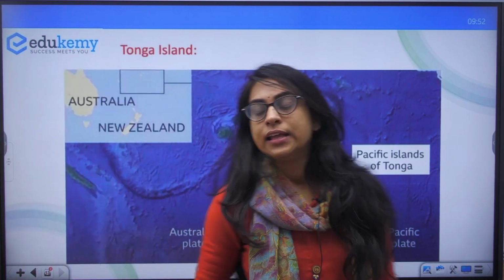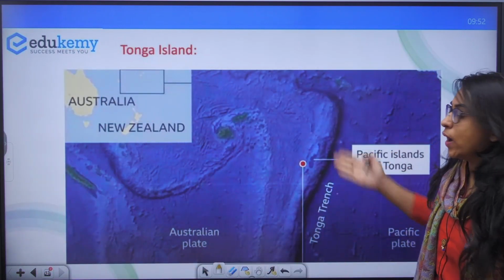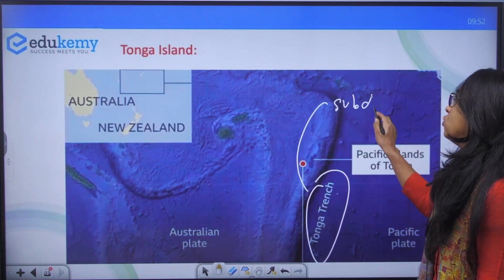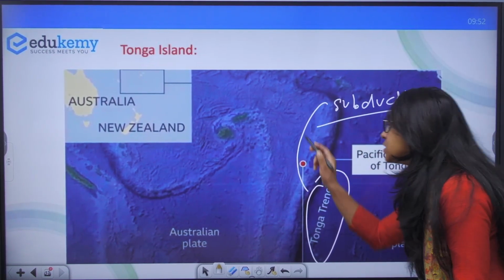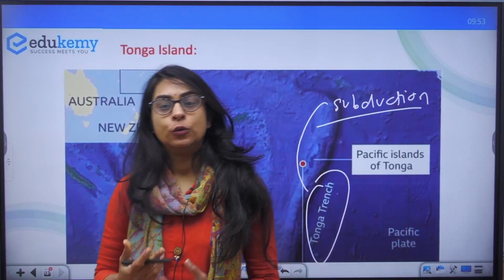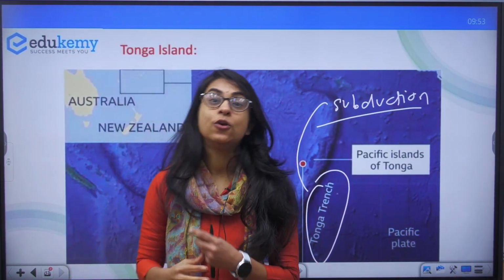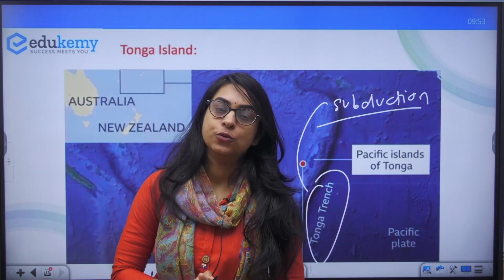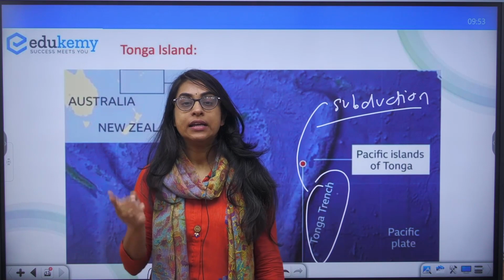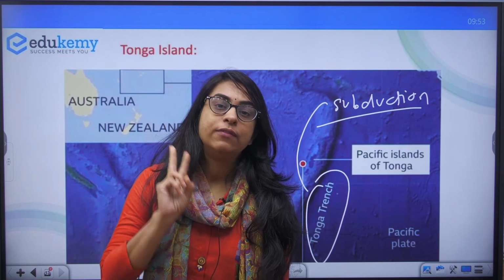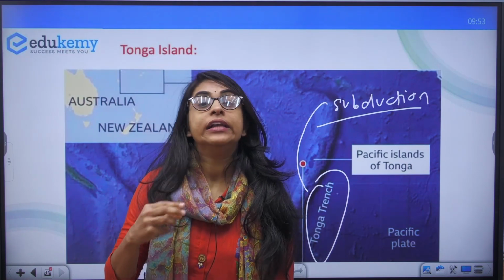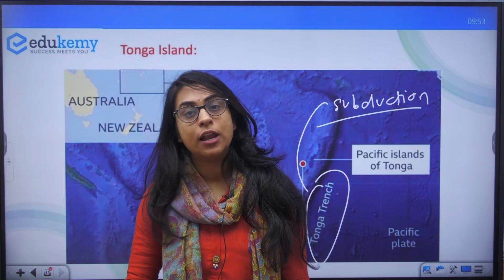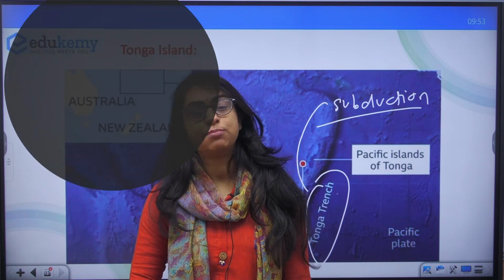We've already seen that there's a Tonga trench. Why is a trench formed? Know about the subduction, know about the plate convergence and the formation of the Tonga trench, and relate volcanism and earthquakes to this place in the news. So three things that you have to keep in mind: know the surrounding areas, keep PYQs as your base, and try to find the why part so that you have the reasons, and it will also help you in your mains preparation.